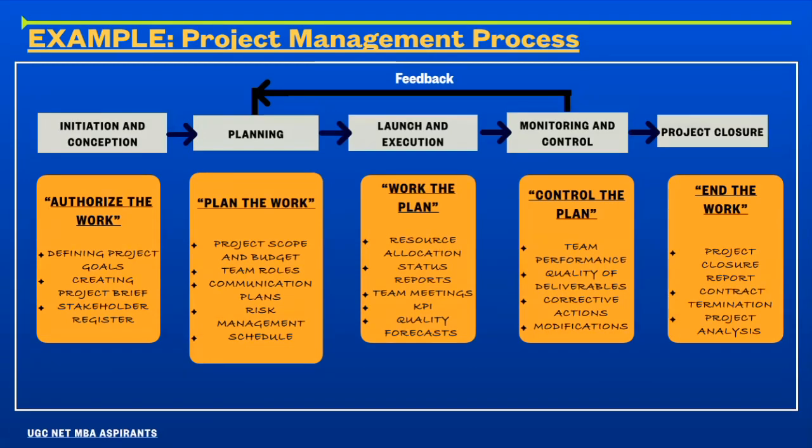Fifth step in the project management process is the project closure. It determines the end of the project work, which includes project closure reports, contract terminations, and project analysis, which means the performance of the employees or the time scheduling of the project is determined. So, this is an example of project management process.